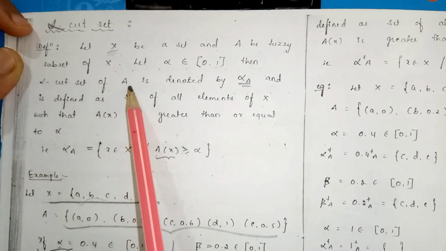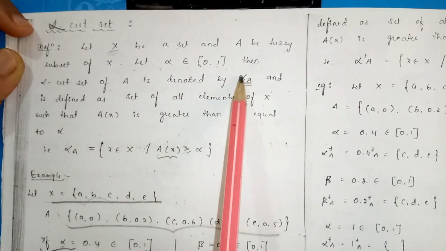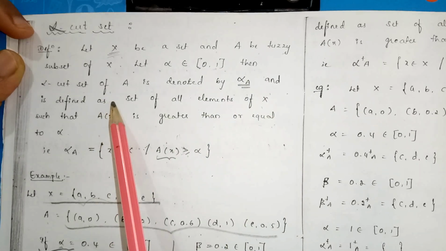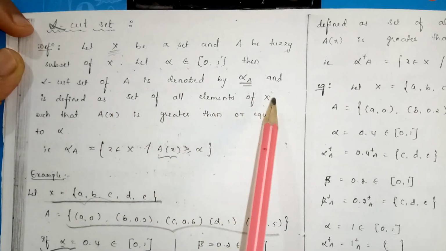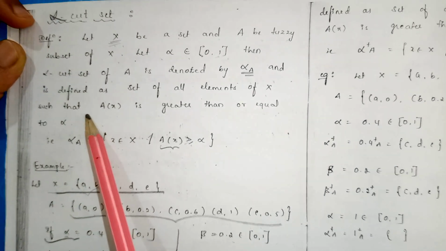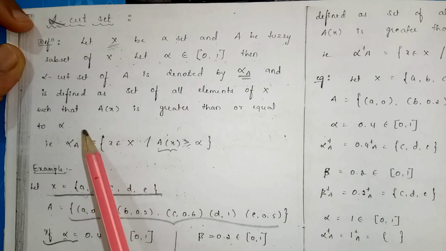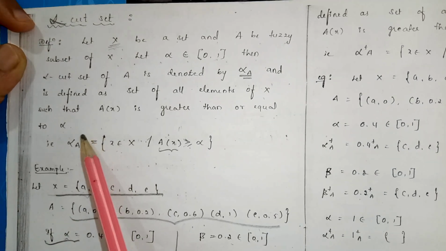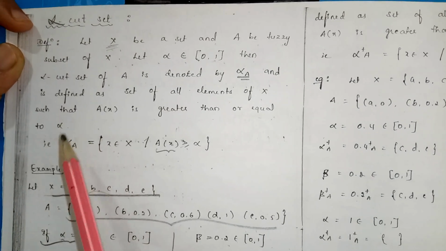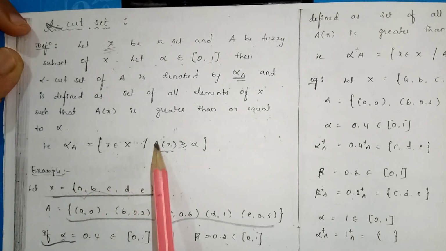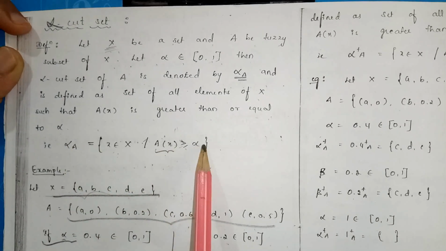Then the alpha cut set of A is denoted by the symbol alpha A and is defined as the set of all elements of X such that A of x is greater than or equal to alpha. Symbolically, alpha A is equal to {x belongs to X such that A of x is greater than or equal to alpha}.